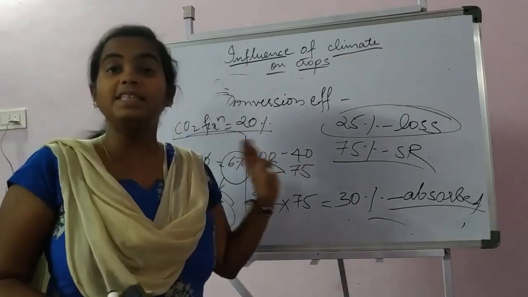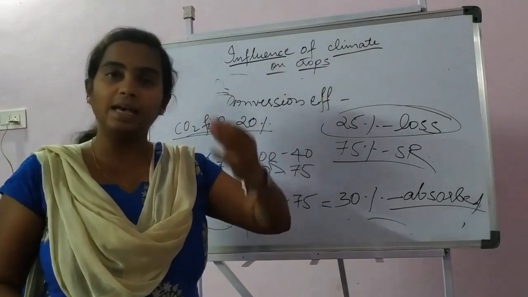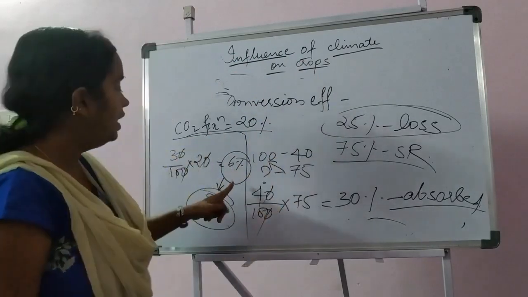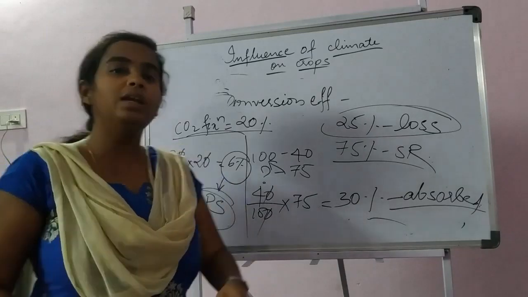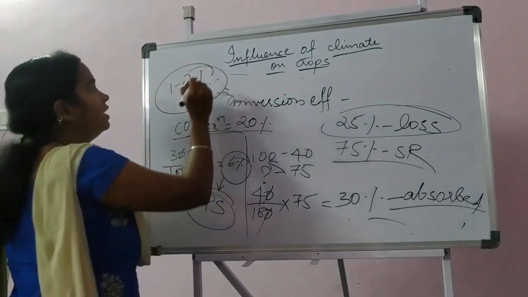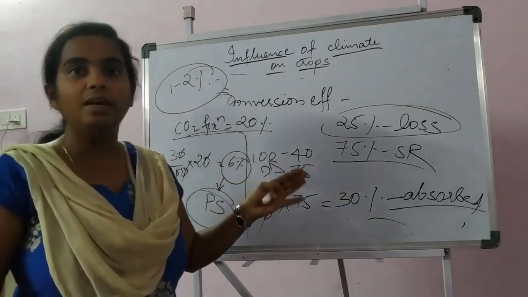Even this 6% is when the solar light intensity is high and all the plants are completely utilizing the solar radiation. But in natural or field condition, hardly 1 to 2% of the solar radiation is used for photosynthesis. I hope this is clear.